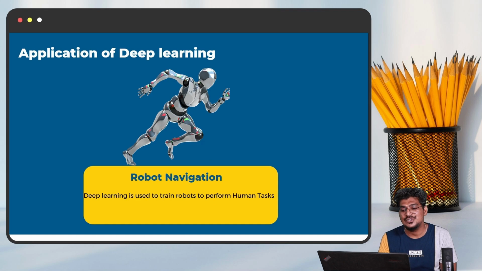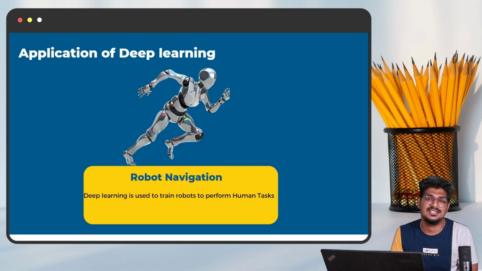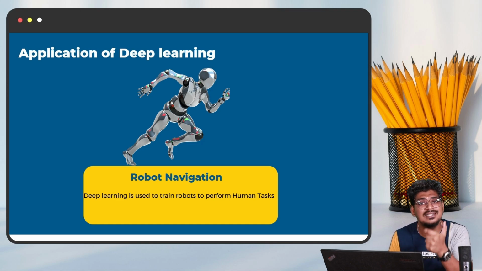Okay, what about the next thing? The applications related to robot navigation. Deep learning is used to train the robot to perform human tasks. For example, nowadays the manufacturing industries are using these robots. Why? For increasing the productivity, we are going to use robotics. Compared to manpower, the robot will give much more productivity. How can it be possible? With the help of the trained model, with the help of deep learning.